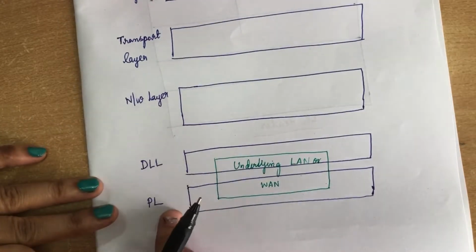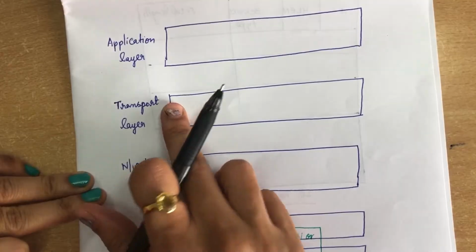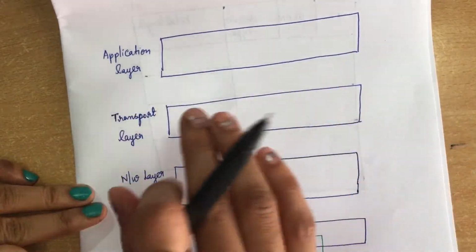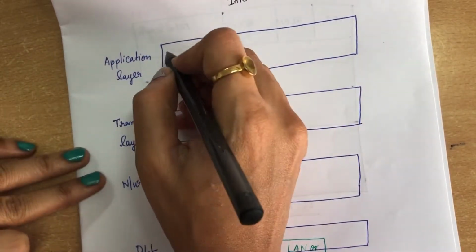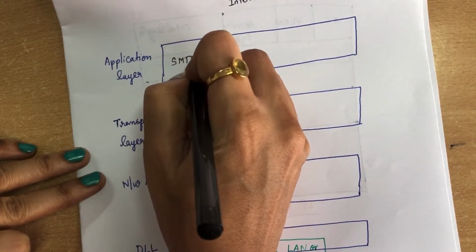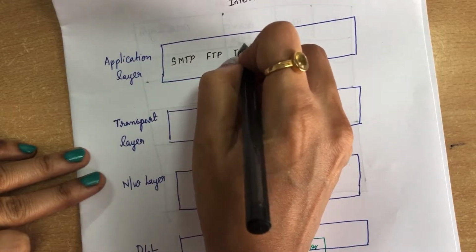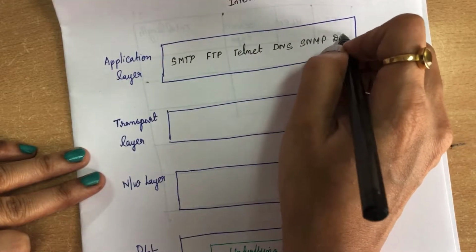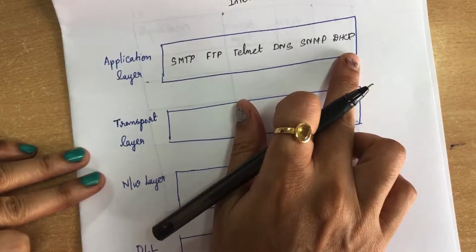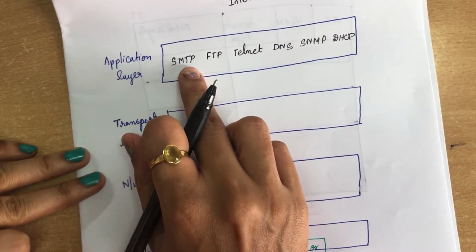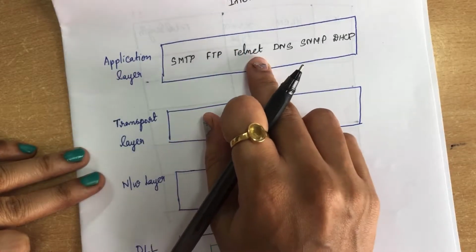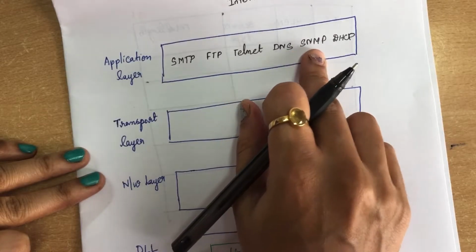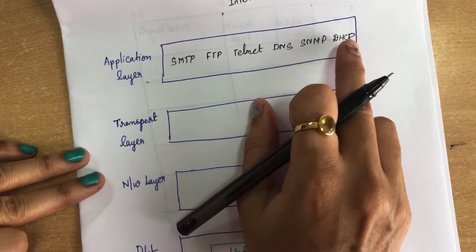So in TCP/IP we have the physical layer, data link layer, network layer, transport layer and application layer. We will see which protocols are placed in these layers. Coming to the application layer, it has several protocols like SMTP, FTP, Telnet, DNS, SNMP and DHCP, which we will be studying in the application layer. SMTP is Simple Mail Transfer Protocol, FTP is File Transfer Protocol, DNS is Domain Name System, SNMP is Simple Network Management Protocol and DHCP is Dynamic Host Configuration Protocol.